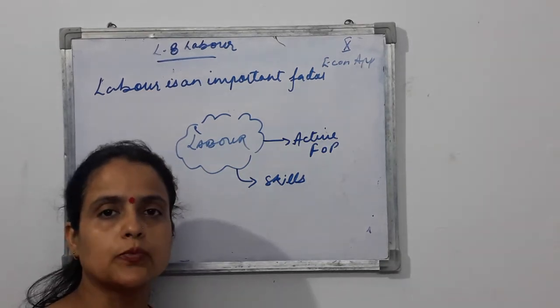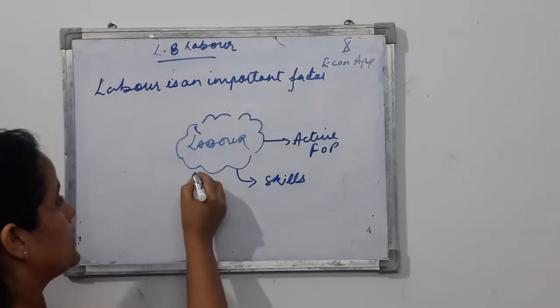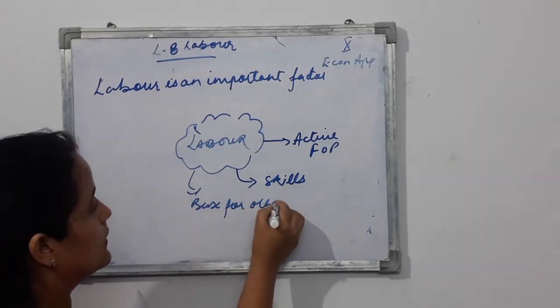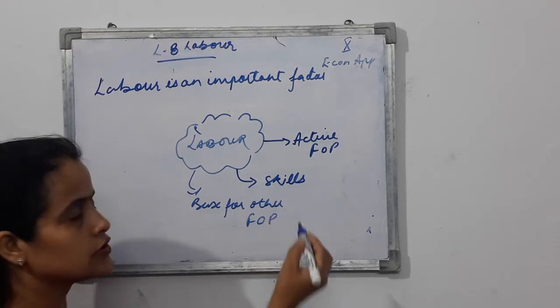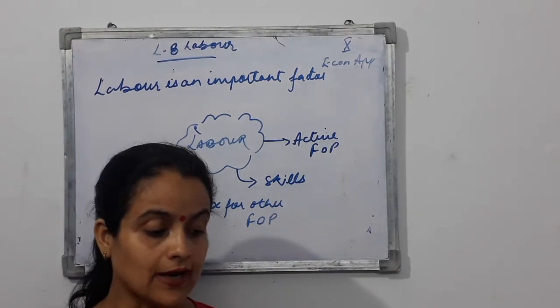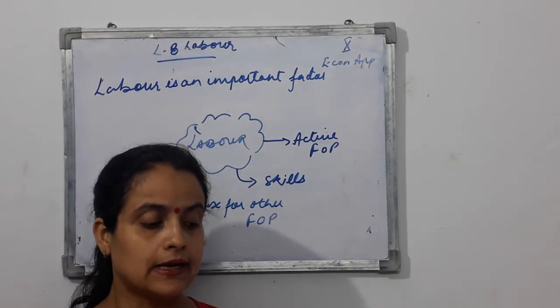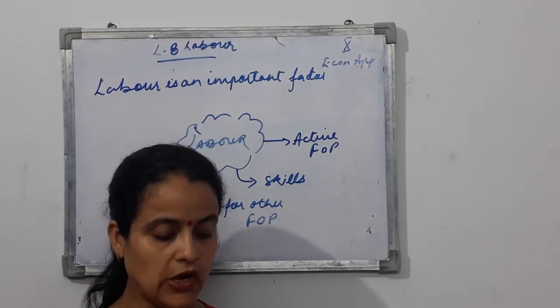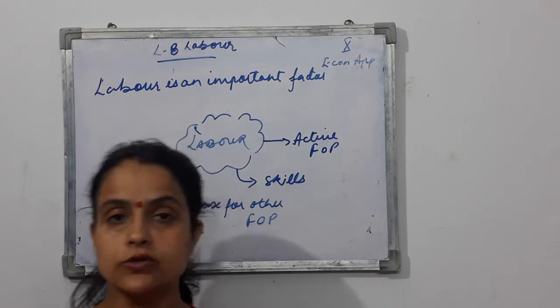So labor is basically the base for other factors of production, right? Without labor you cannot think of anything else. A nation having plenty of rich land but no labor force cannot work.